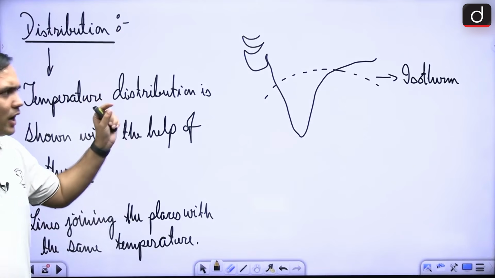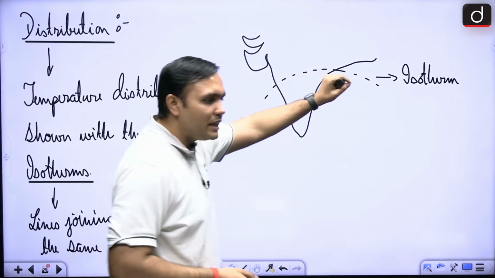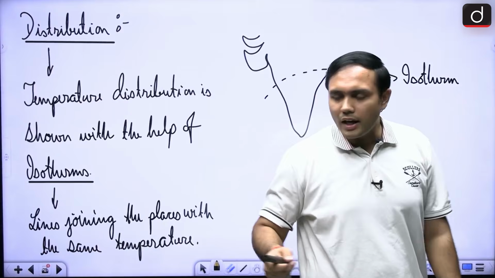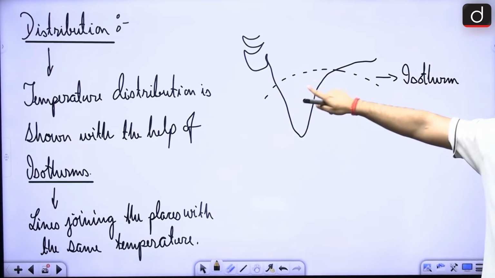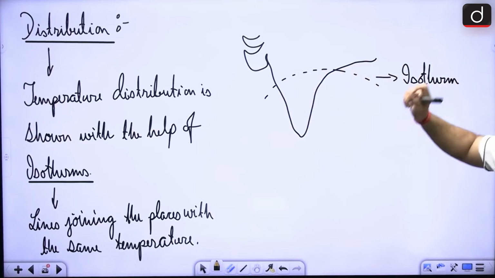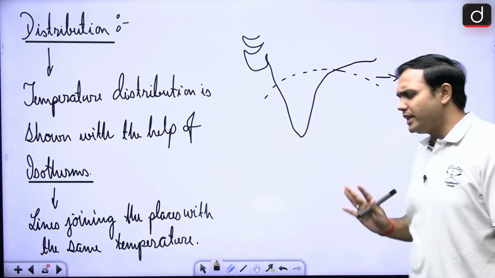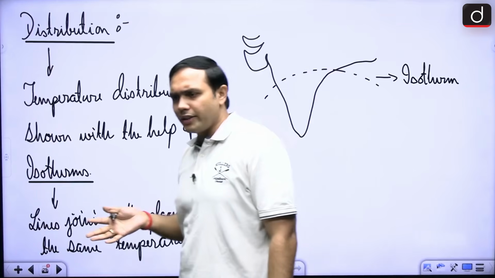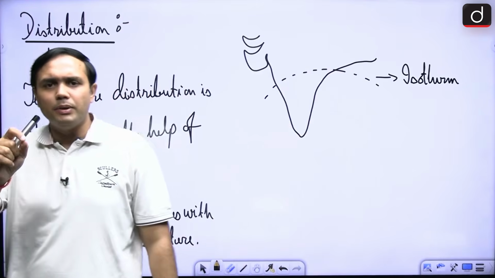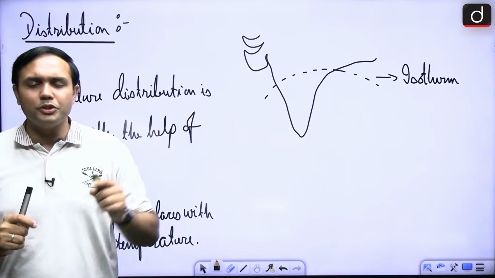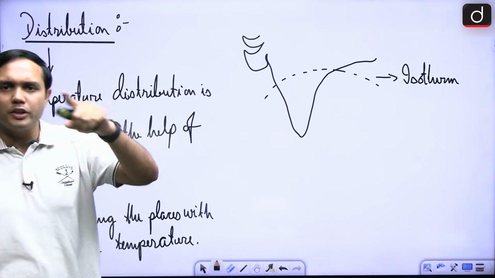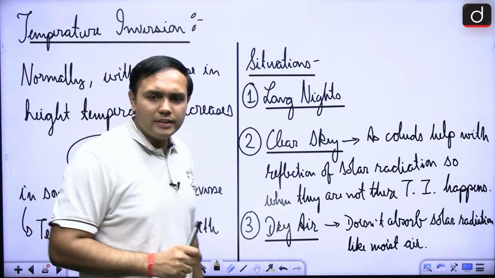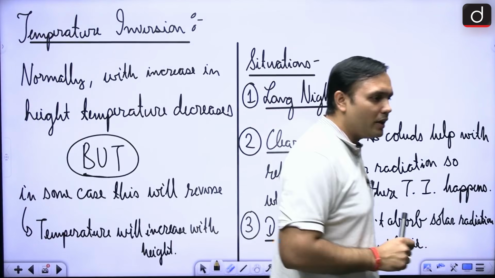Now, what are some of the lines that will give the same temperature known as? So these are isotherms, right? These are lines joining the places with same temperature, right? These are very basic ideas. Isobars and isotherms. Isotherms are related to the places that are having the same temperature and they are connected to the same line. Isobars would be same pressure connected to the same line. All right. Next important aspect is thermal inversion, right?